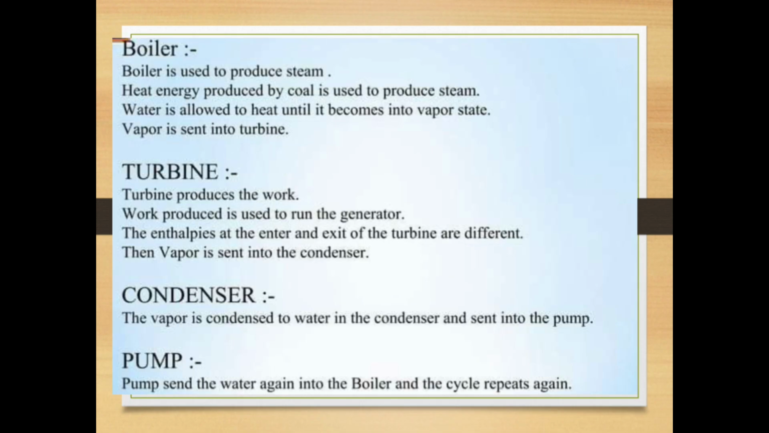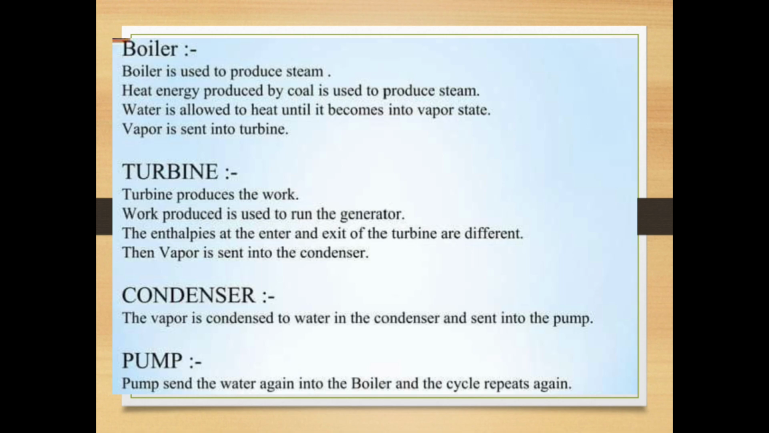Boiler is used to produce steam. Heat energy produced by coal is used to produce steam. Water is allowed to heat until it becomes vapor state. Vapor is sent into the turbine. Turbine produces the work. Work produced is used to run a generator. The enthalpies at the entry and exit of the turbine are different.